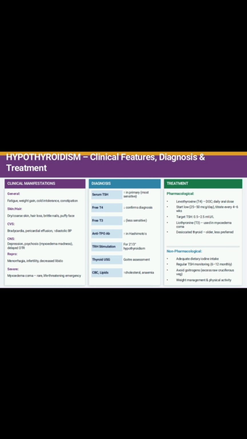You can collect the history, physical examination, and thyroid function test, that is, check for low levels of T3 and T4 and an elevated TSH level. Treatment is there. Non-pharmacological treatment is to avoid smoking, avoid eating fatty food, and take an iodine-containing diet. If there is hypothyroidism, you should include iodine in your diet. You also monitor the TSH, weight management is there, and physical exercise is also non-pharmacological